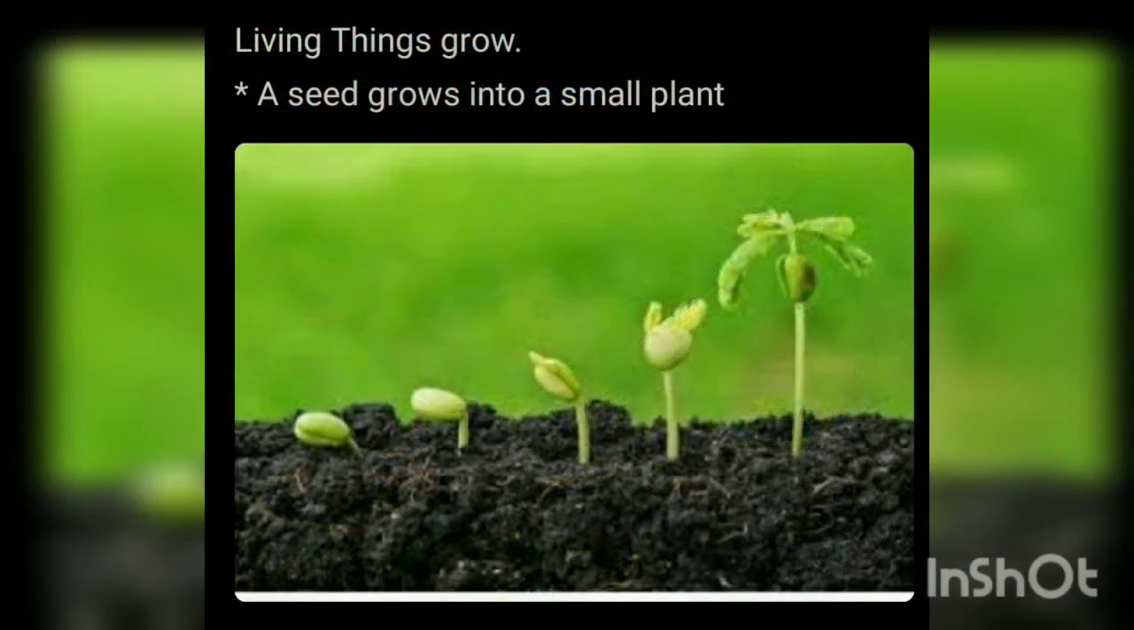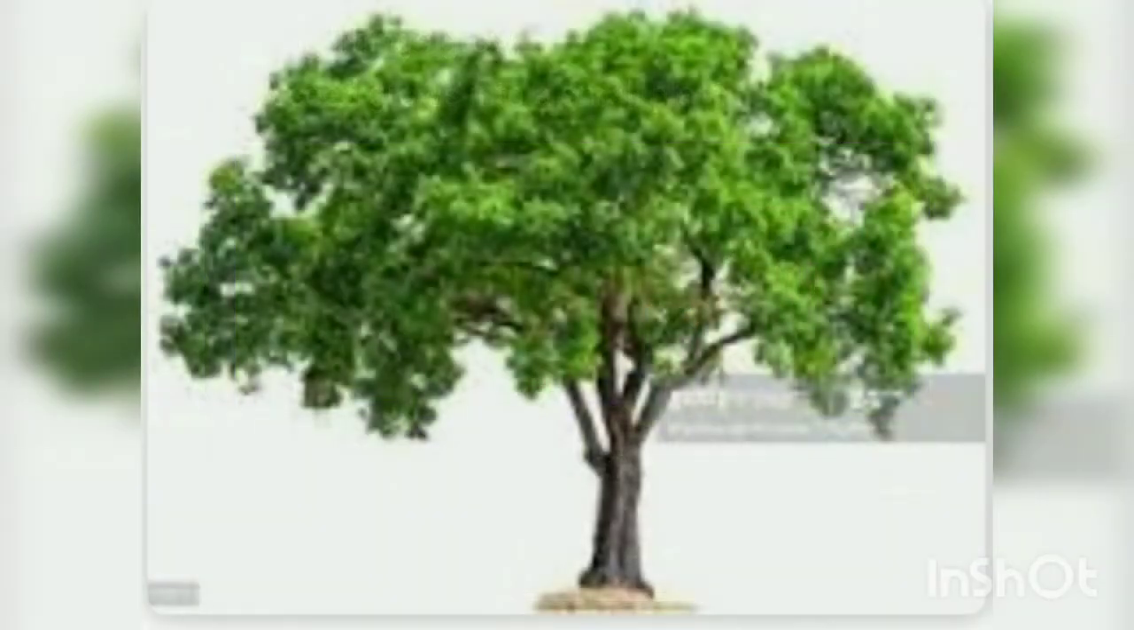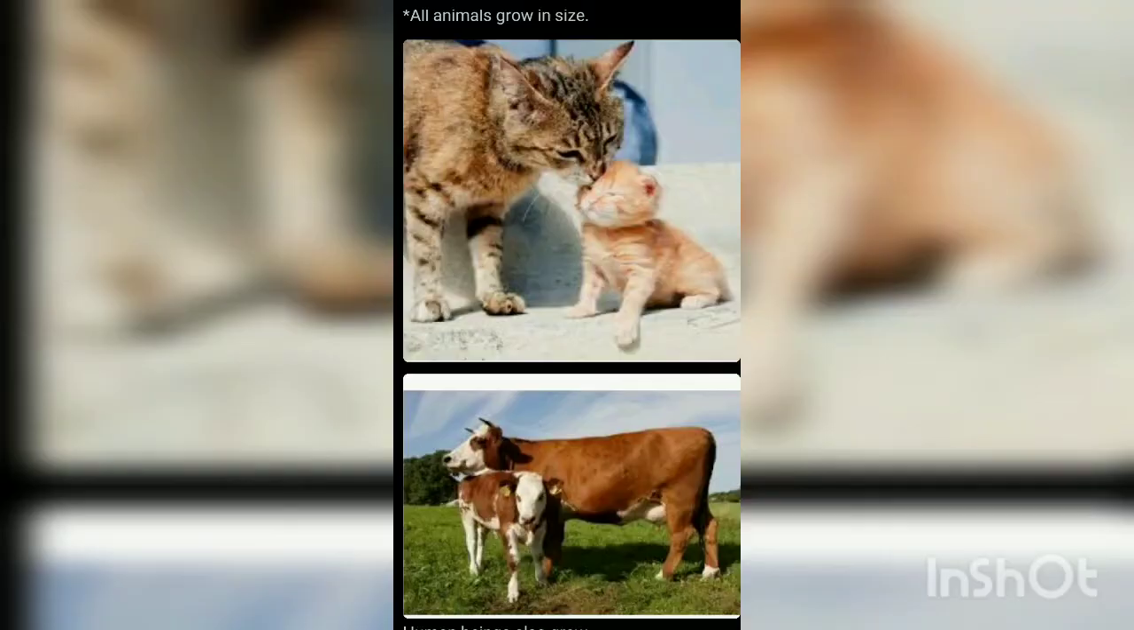Next characteristic of living things is living things grow. A seed grows into a small plant. Then the plant may grow to become a tree. The trees which you see around, one day they were small plants and now they have grown and changed into trees. All animals grow in size and change, like kittens grow into cats, calf grows into cow or bull.